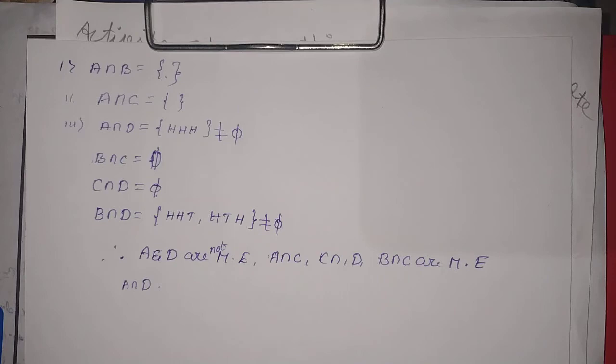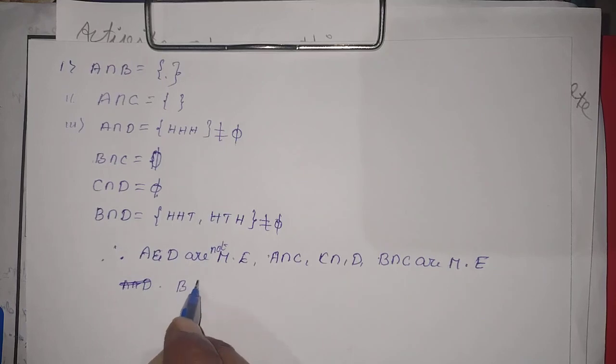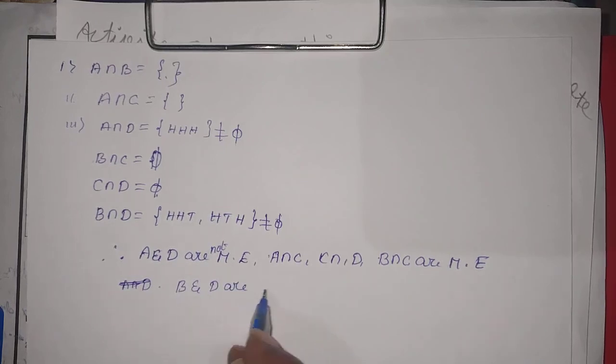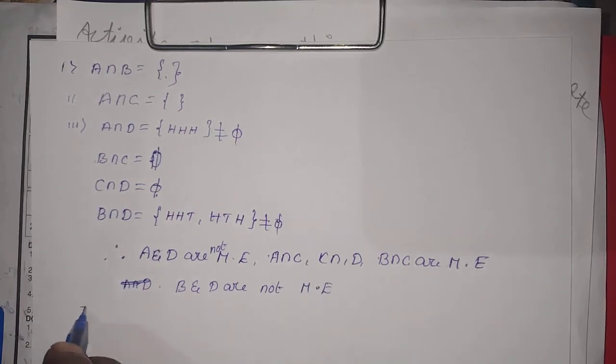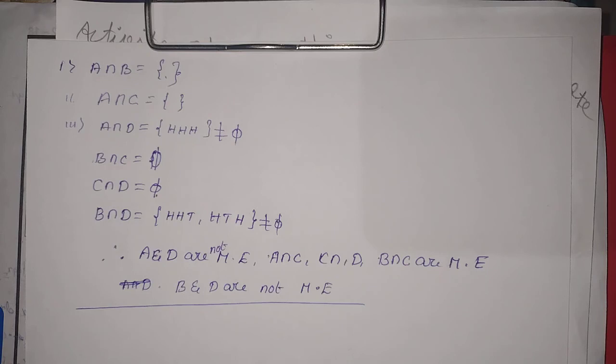A and D are not mutually exclusive. Next, B and D are not mutually exclusive. So this is your required solution.